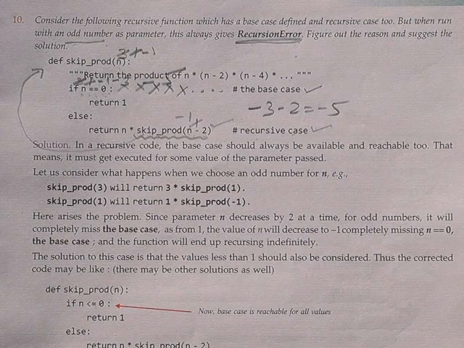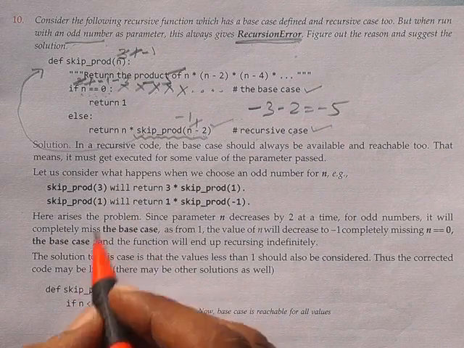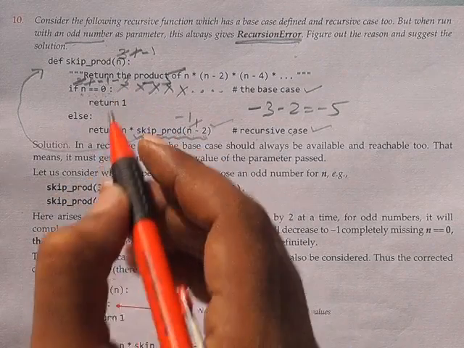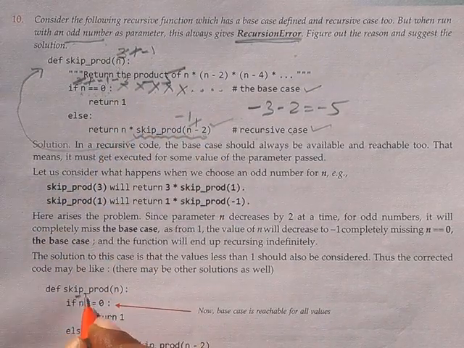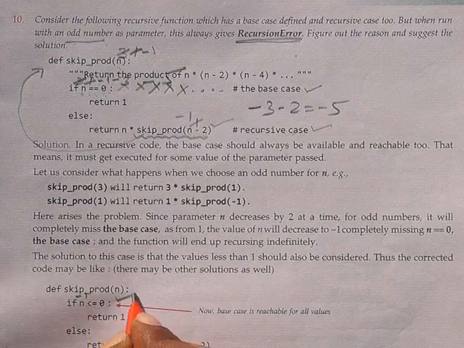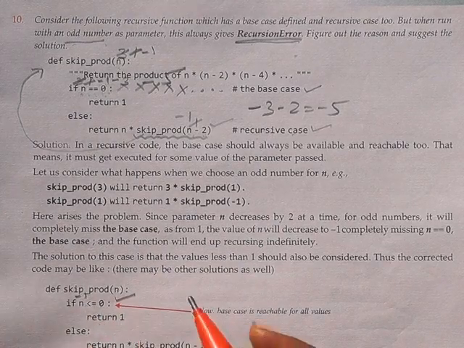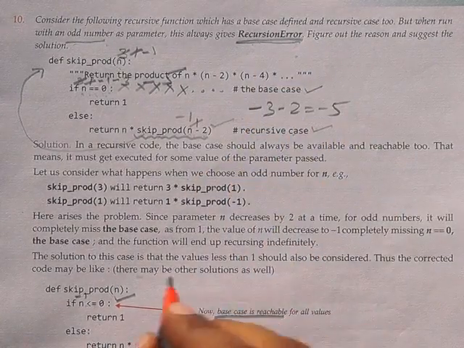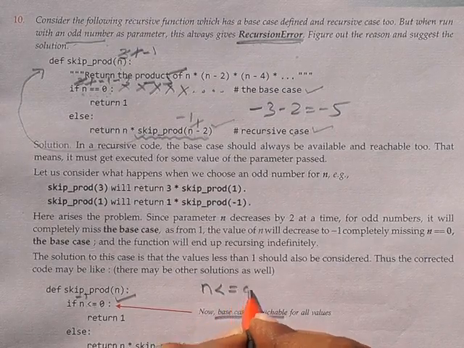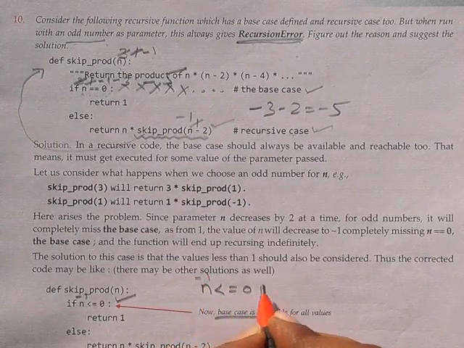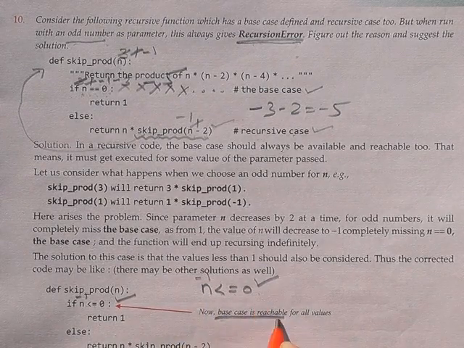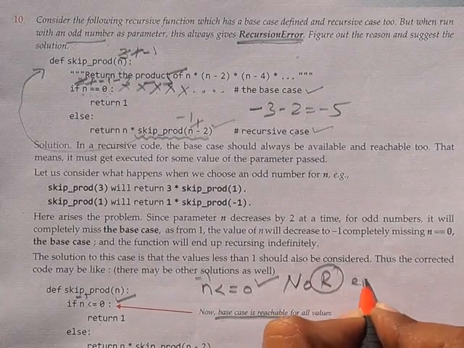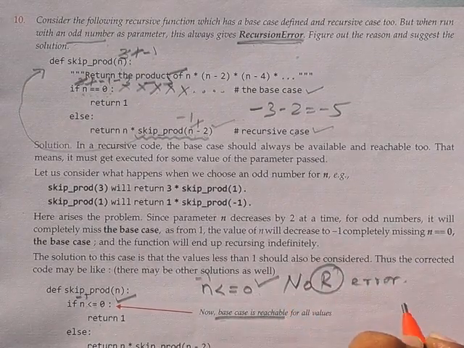So how to make the solution is very simple. If you give n less than or equal to 0, you see, minus 1 is less than or equal to 0. The condition is true, so it will return 1. So the base case is reachable, so there will be no error. Since the base case is reachable, there will be no recursive error. No error. Got it?